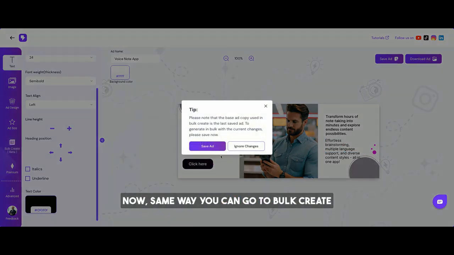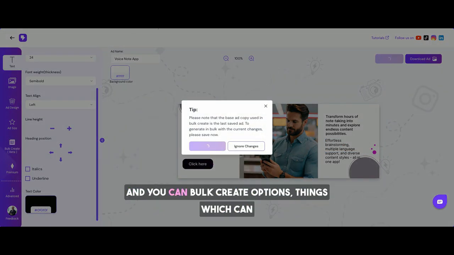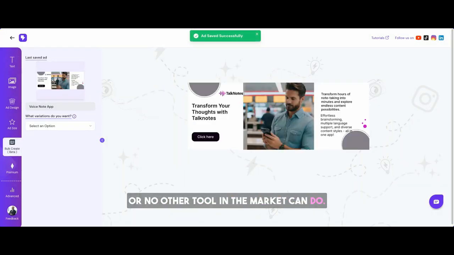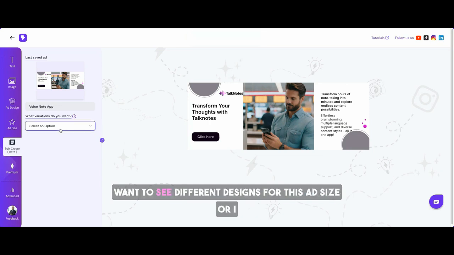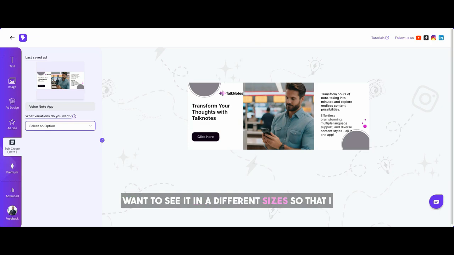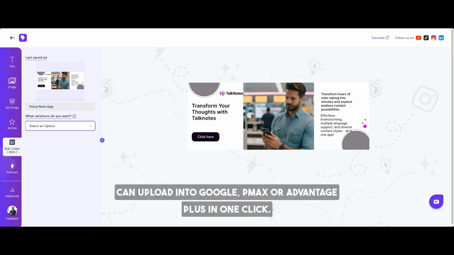Now, in the same way, you can go to bulk create and you have bulk create options, things which Canva or no other tool in the market can do. How does it work? So imagine you have chosen this design, or you say, I want to see different designs for this ad size, or I want to see it in different sizes so that I can upload into Google PMax or Advantage Plus in one click, or I want to change just the images in the ad copy, or I want to create hyperlocal copies. Hyperlocal copies is when you want to change the third heading here to refer to local contact names, etc.